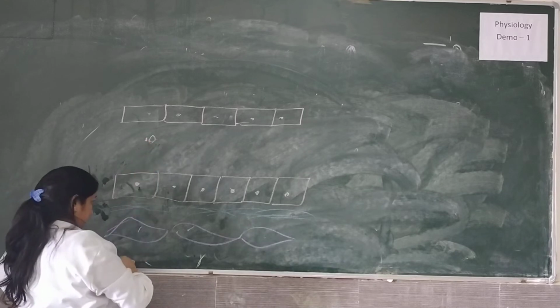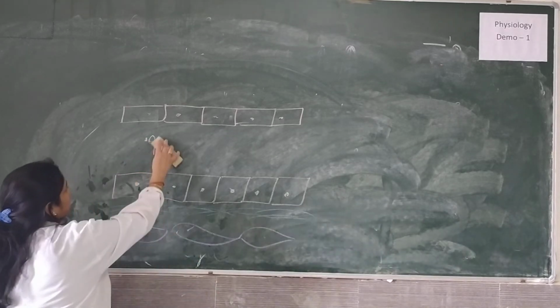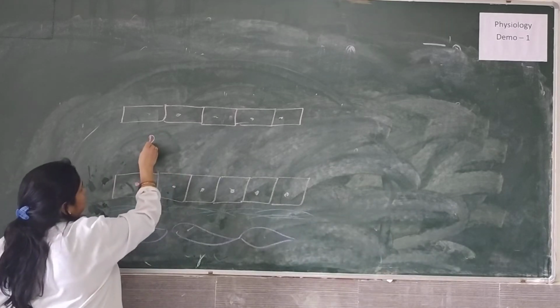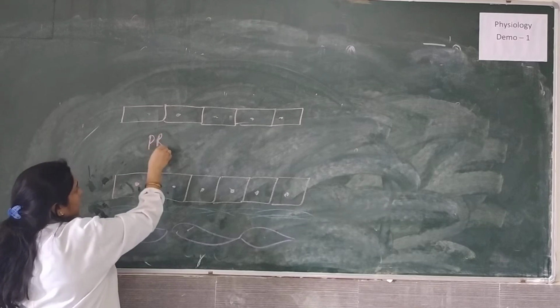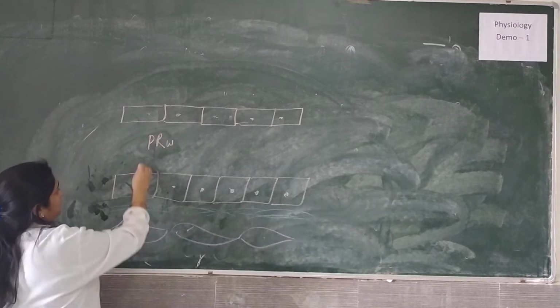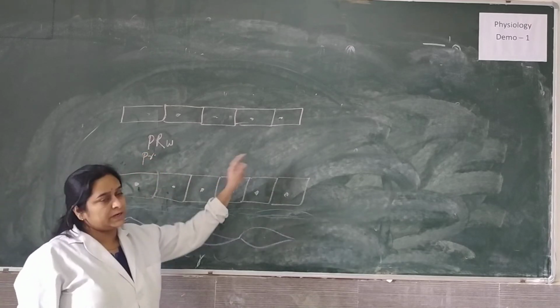For each blood component I will give an alphabet. So there are platelets circulating, RBCs, WBCs, and plasma proteins which are continuously circulating.